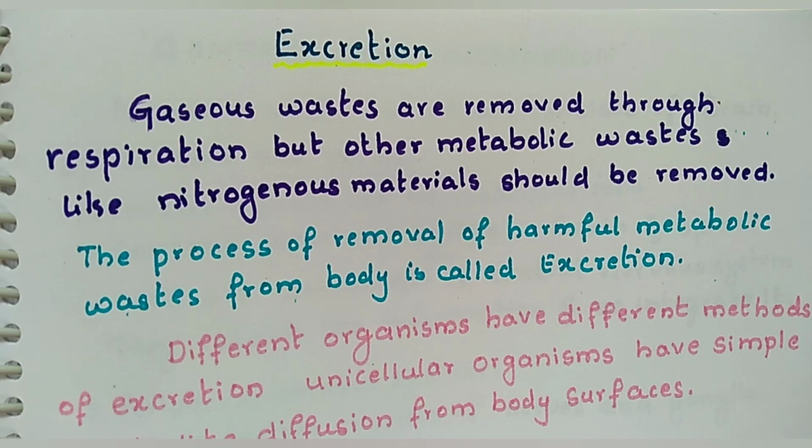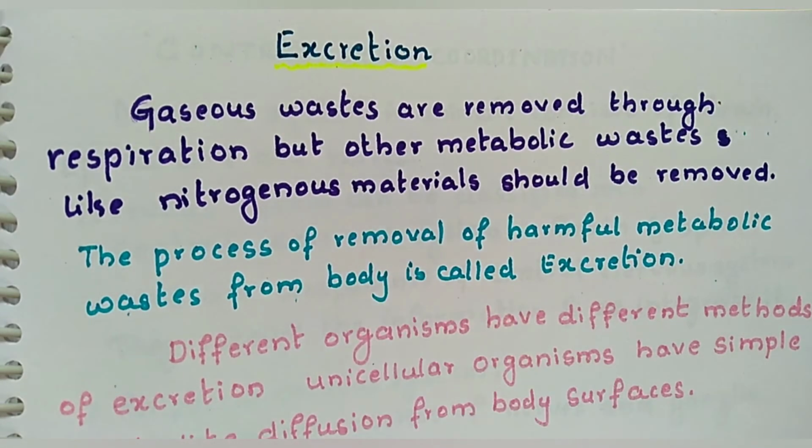Today we are going to discuss excretion. Excretion is a process in which the harmful substances created through metabolic activities have to be removed from the body. That process is called excretion. We have seen that carbon dioxide was one of the wastes removed through the respiratory system, so carbon dioxide is also called respiratory waste.